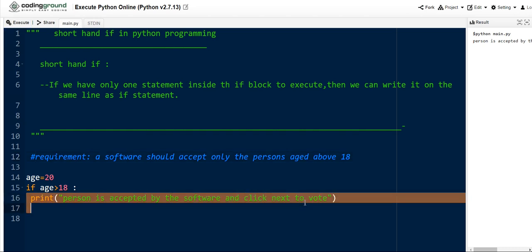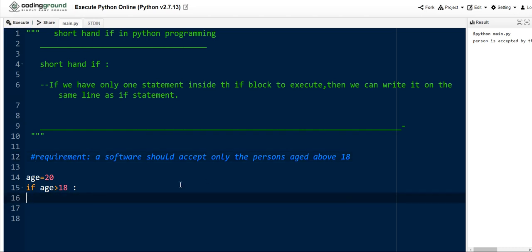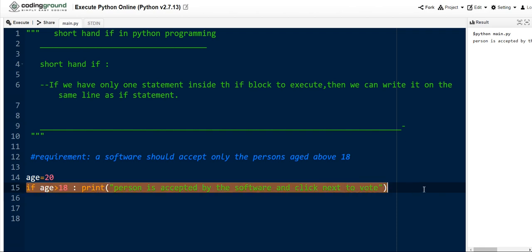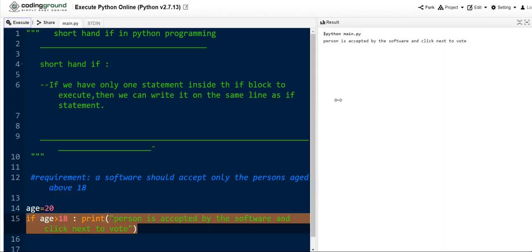Now I am using the shorthand if concept. I can replace the two lines with a single line. Here I am placing the print statement on the same line as the if statement. So we can decrease the lines of code using the shorthand if concept. Based on our requirement, we need to implement the shorthand if concept in our development. Let me execute now. See, the same output is displayed: person is accepted by the software and click next to vote.